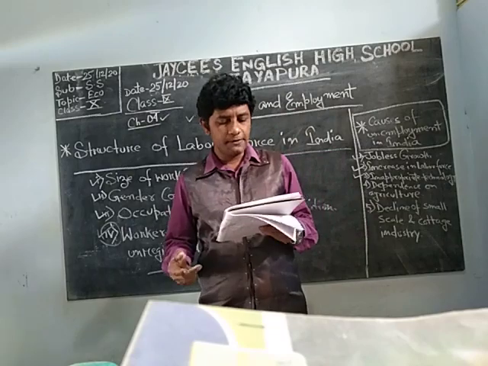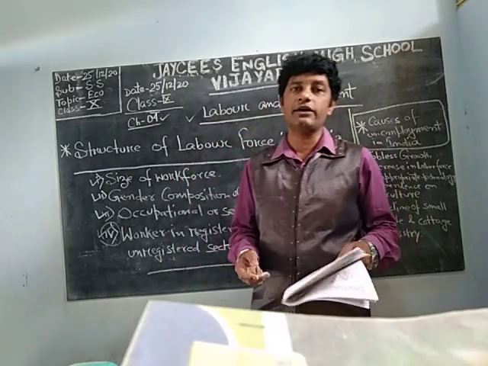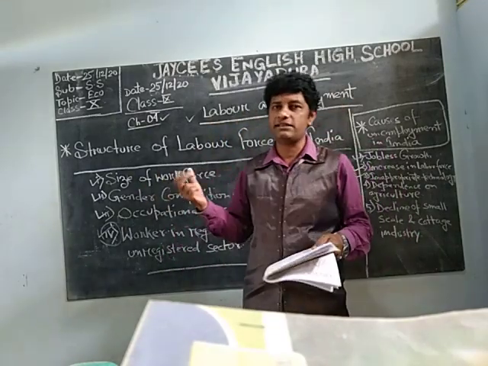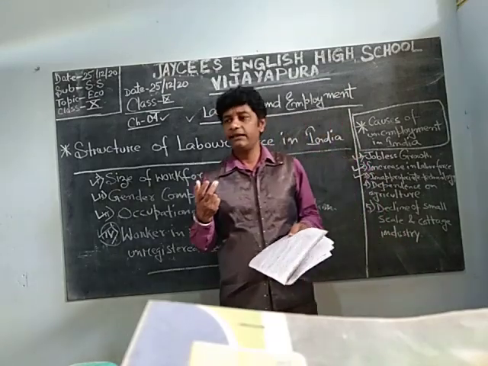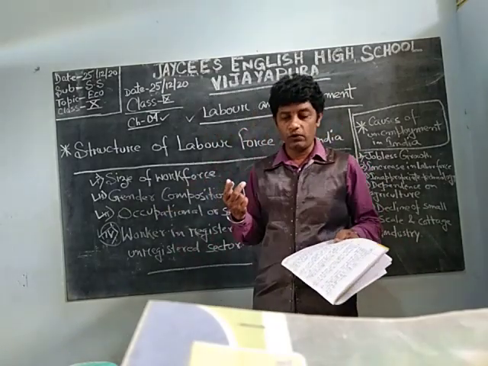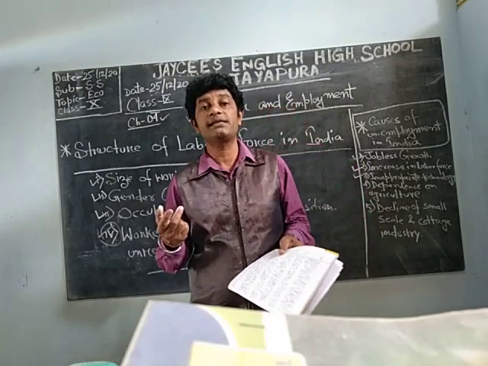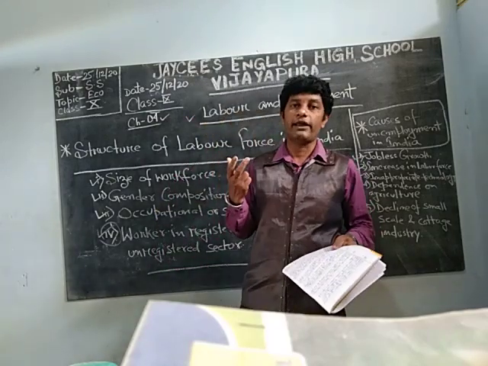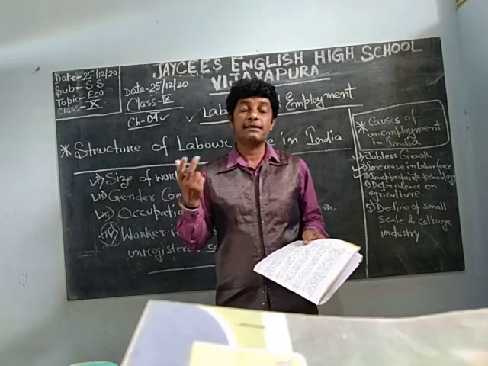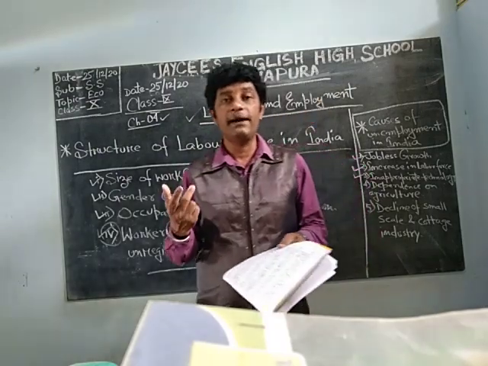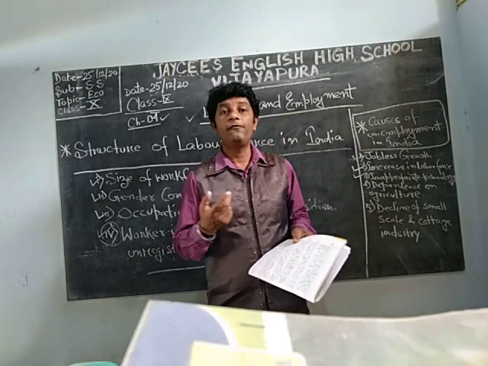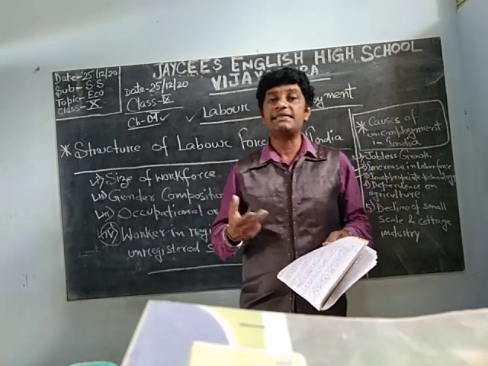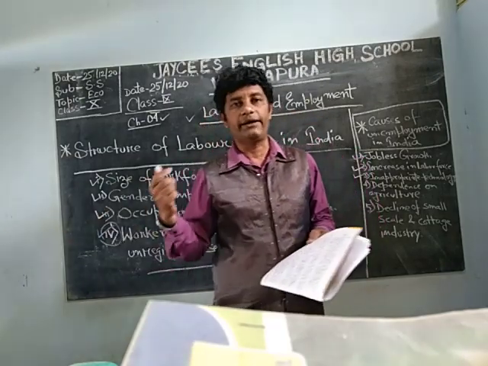Next is the decline of small scale and cottage industry. Small scale means small industries are there. They prepare many things. I told you previously also that jute is a very good thing, but it comes under the cottage industry. But jute is expensive compared with synthetic or polythene materials.